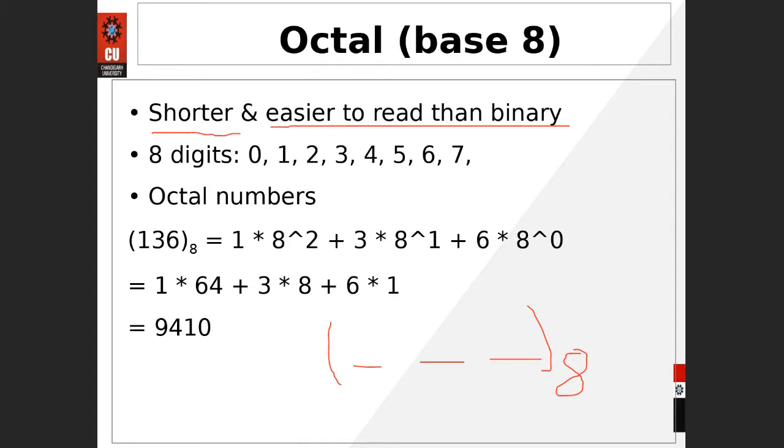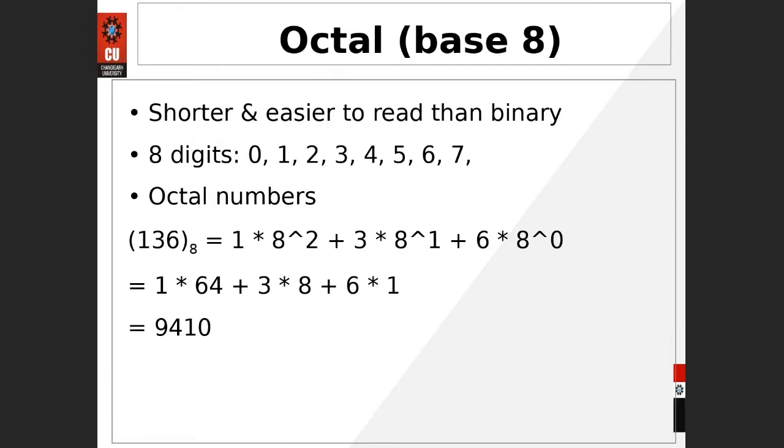So here we have 8 digits in the octal number system, and these digits go from 0 to 7. And you have to remember, in the octal number system your base will be 8. Like in the binary number system your base is 2, and in the decimal number system your base is 10. So in the octal number system, your base will be 8. Let me show you one example.